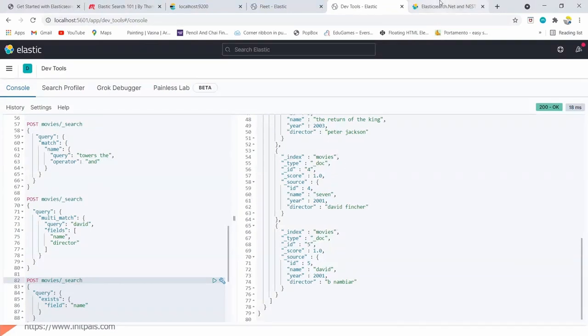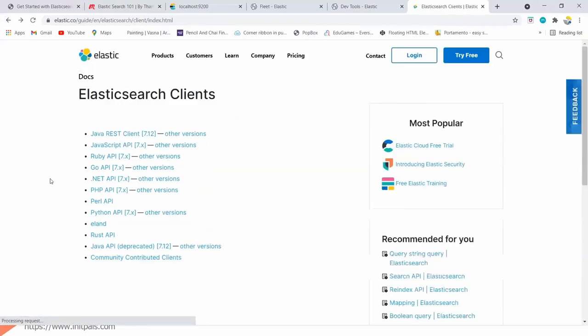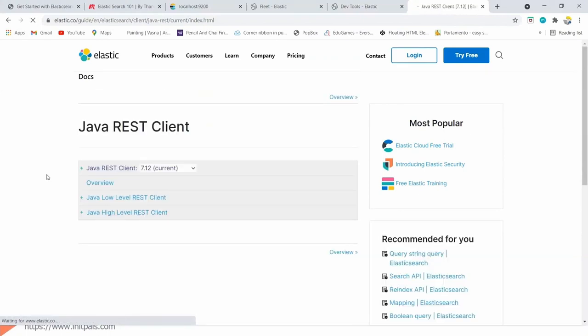Assume that you have an application in real time, a .NET application, or I think someone asked about Java, so assume we have a Java application. It has a client. If it is a web application or any application, we can use the REST client.